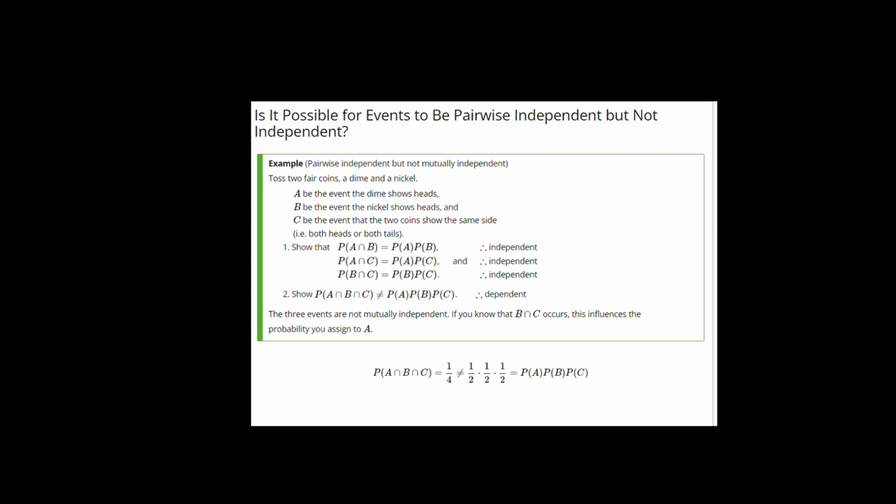If you told me that both B and C occurred, in other words, that the nickel shows heads and the two coins show the same, you'd be telling me exactly what happened for the first coin, for the dime.